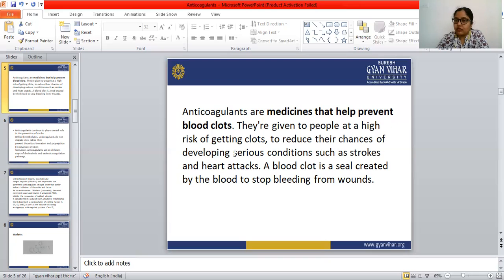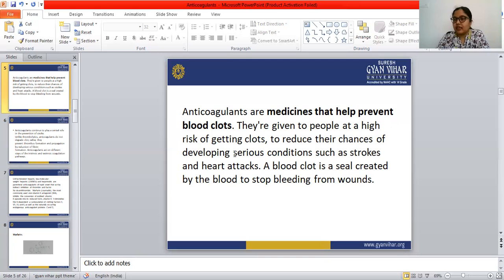Thrombosis is the condition where a clot is formed inside the vein, and there are chances of stroke and heart attack. To prevent this stroke and heart attack due to the clot, the doctors prescribe these anticoagulant drugs. So anticoagulant drugs are those drugs that are used to prevent blood clots.